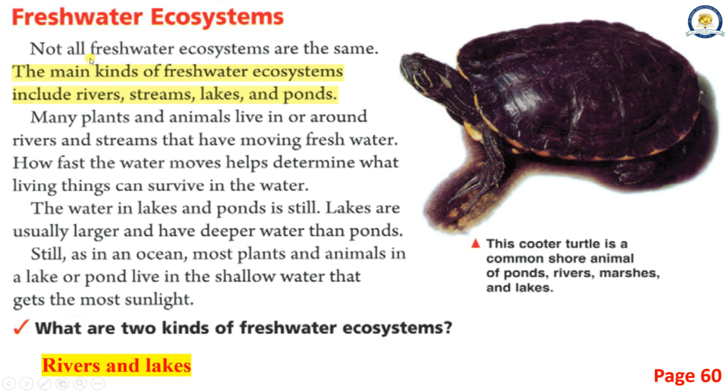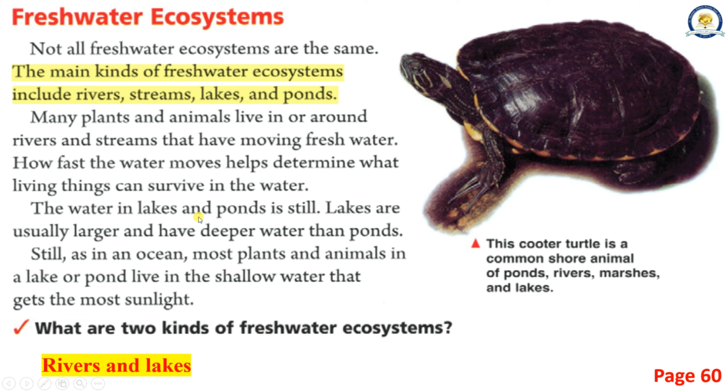Freshwater ecosystems. Not all freshwater ecosystems are the same. The main kinds of freshwater ecosystems include rivers, streams, lakes, and ponds. Many plants and animals live in or around rivers and streams that have moving fresh water. How fast the water moves helps determine what living things can survive in the water.